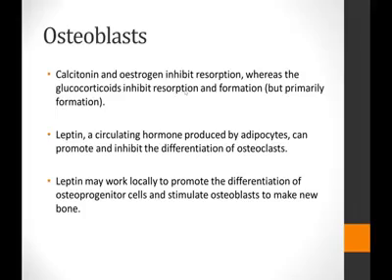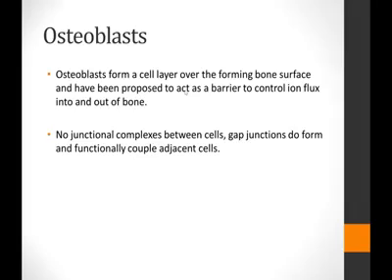It may work locally to promote the differentiation of the osteoprogenitor cells and hence stimulate the osteoblasts to make new bone. So this hormone has a function in inhibiting and promoting the osteoclast differentiation, and it also has the ability to promote or stimulate the osteoblast differentiation to help in the formation of new bone.